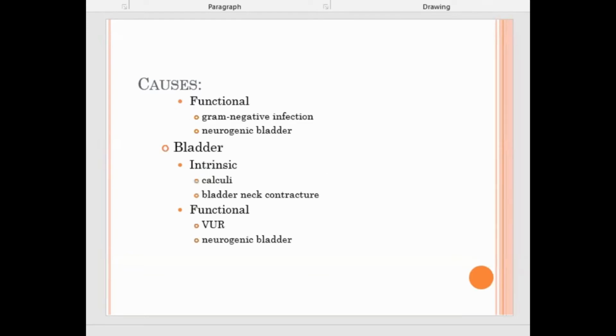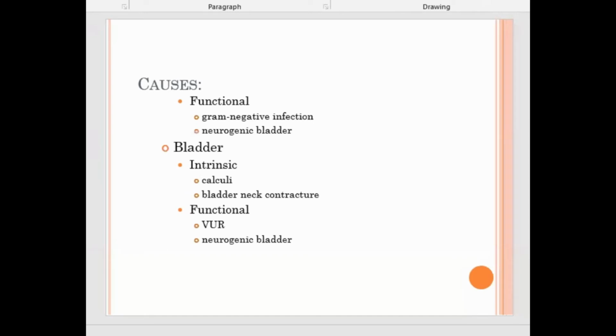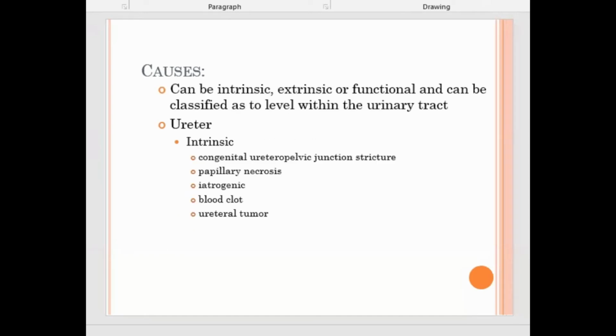So there is a lot of pathology that can cause pressure. What you can remember is, according to anatomic location, extrinsically there can be tumors or neoplasms that can compress, which is easy to remember. Now, there are some functional causes that can cause obstruction, and the functional causes include gram-negative infection and neurogenic bladder. Despite there being no anatomical obstruction, because of autonomic nervous system involvement, there is paresis of the bladder.